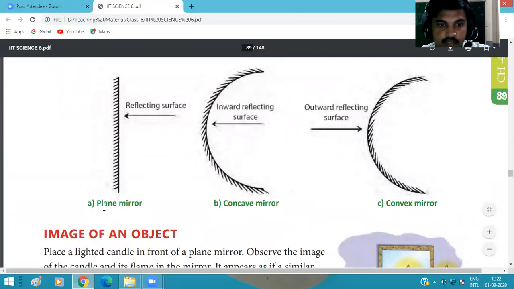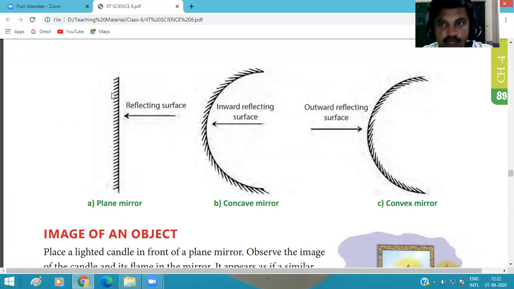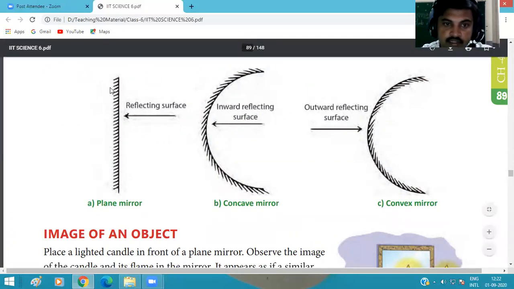First one, plane mirror. When we talk about any mirror, it has two surfaces. First surface is polished for the reflection. This is the polished surface. We denote the polished surface by this type of structure. These dotted lines show the polished surface of the mirror. And the plane surface is known as the reflecting surface. It is a reflecting surface. Okay, it is the plane mirror.